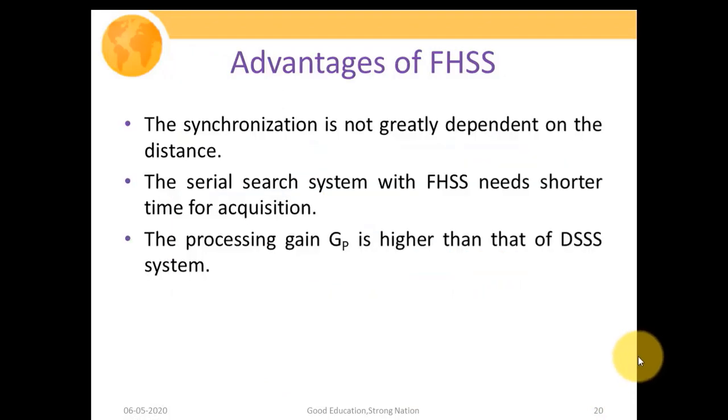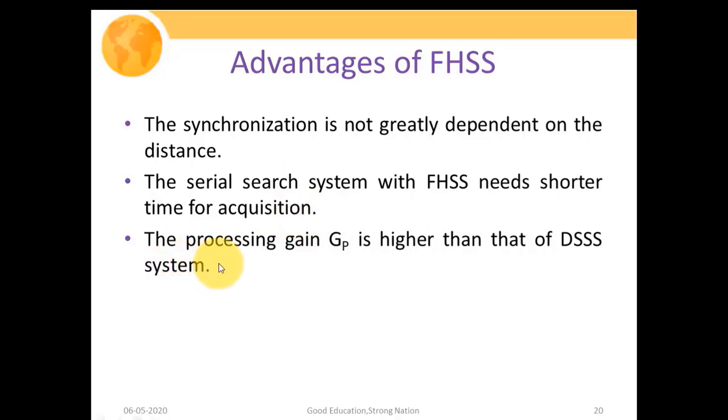Now the advantages of the FHSS system. The synchronization is not greatly dependent upon the distance, as is the case for our direct sequence spread spectrum system. There we have seen that if the distance between the transmitter and receiver is much more, the synchronization will get affected due to the multipath propagation effect. Then, the serial search system with FHSS needs shorter time for acquisition. So the acquisition time is quite lower in comparison to the direct sequence spread spectrum system. We can acquire the frequency information much faster.